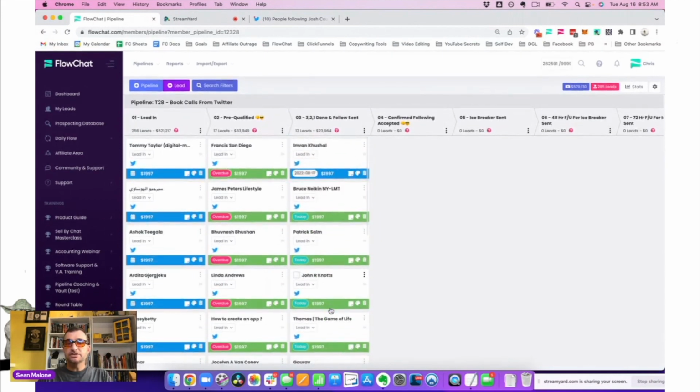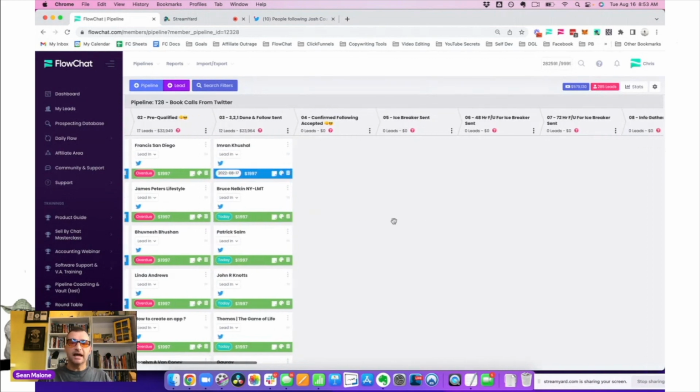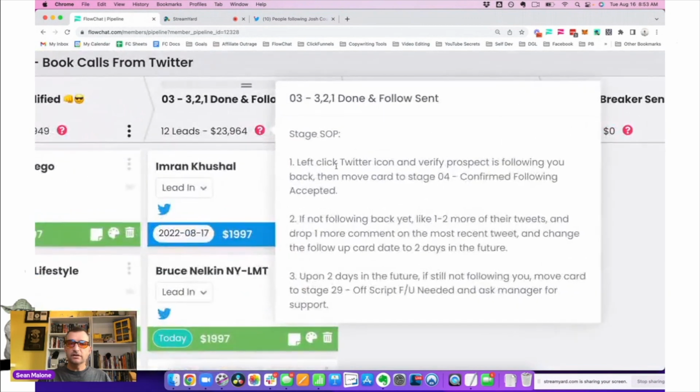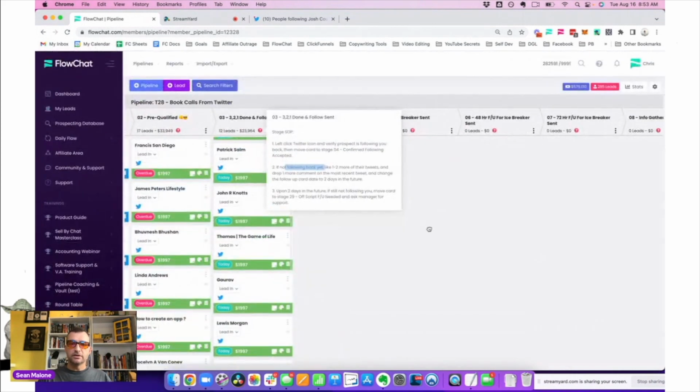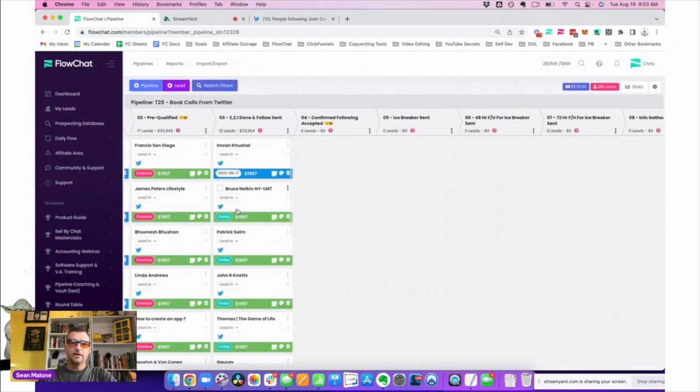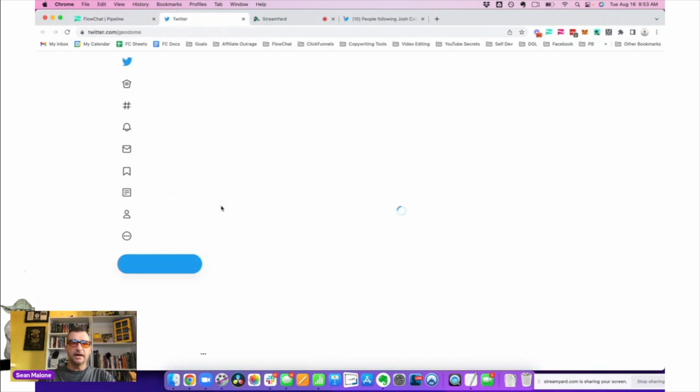And now we're just going to go through and check and see if they've followed us back, because the next step here is confirmed following accepted. Right? So we'll look here, left click the Twitter icon, verify the prospect is following you back, then just move the card to stage 4. If not following back, like 1 or 2 more of their tweets, drop 1 more comment, and change the follow-up card date to 2 days in the future. Okay, so very simple, right? So there we go. Let's go down and I'm actually going to click on this one. So we're going to left click and see if they have followed us back.